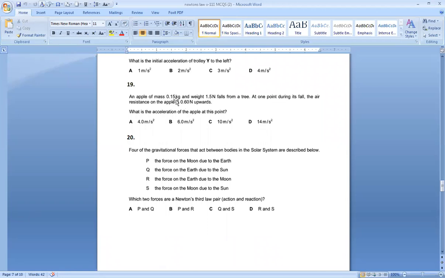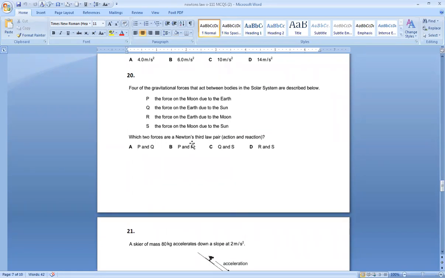Mass is 0.15. So if you divide 0.9 by 0.15, the answer will be 6 meter per second square. That is acceleration. Here I have used F is equal to ma, Newton's second law of motion. So resultant force is 1.5 minus 0.6, mass is 0.15, acceleration we have to find. So that gives me option B.